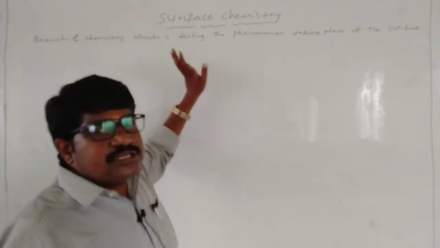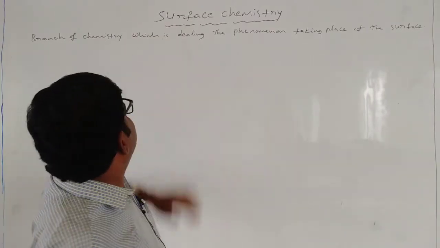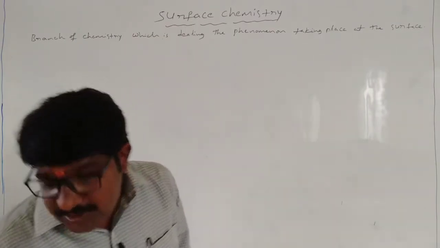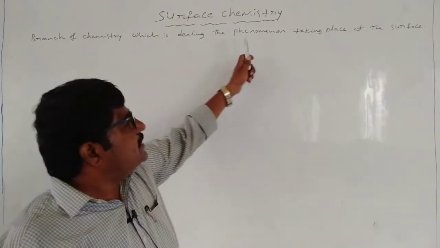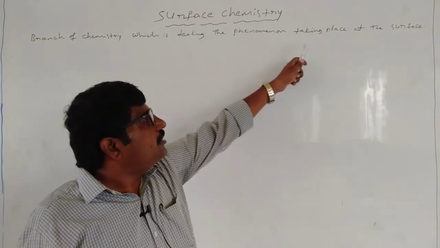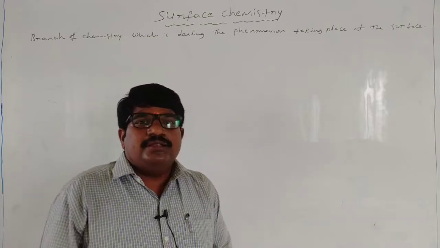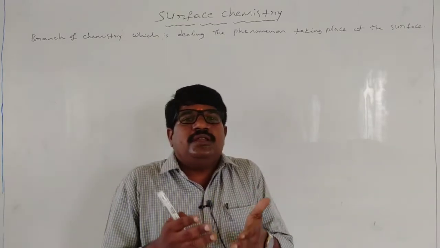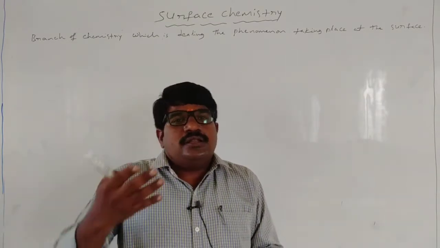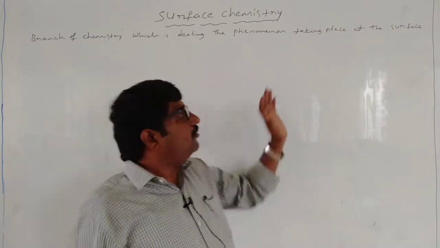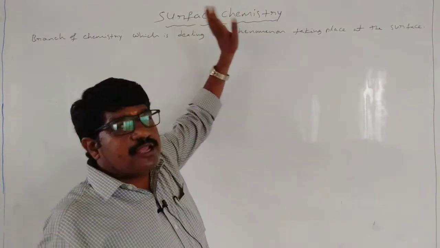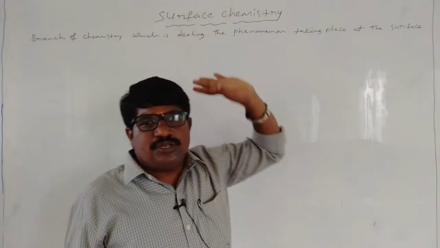Generally, surface chemistry is the branch of chemistry which deals with the phenomena taking place at a surface. Here, surface means the surface of liquids or solids. That is what we have to study, that is what we have to explain. That is surface chemistry.